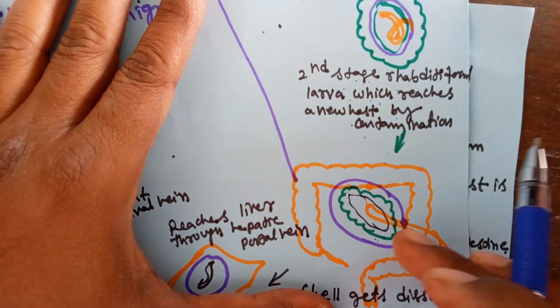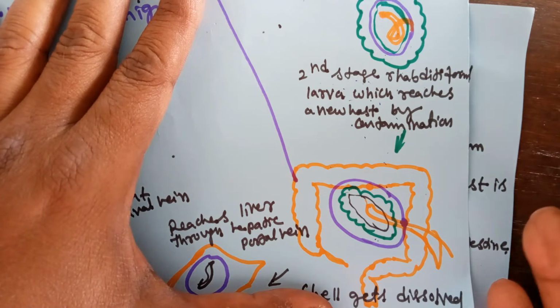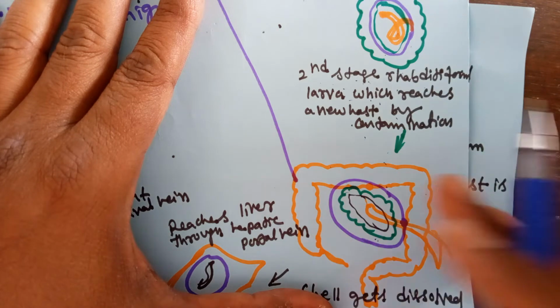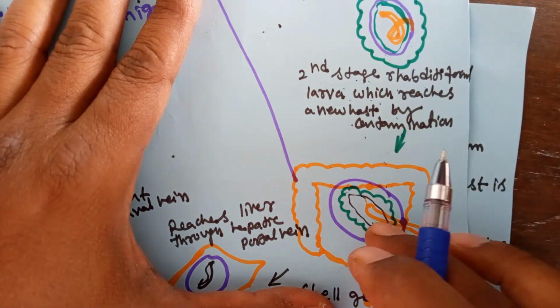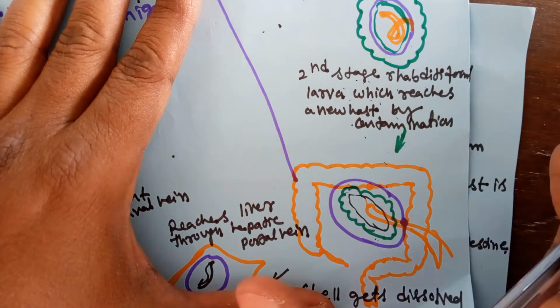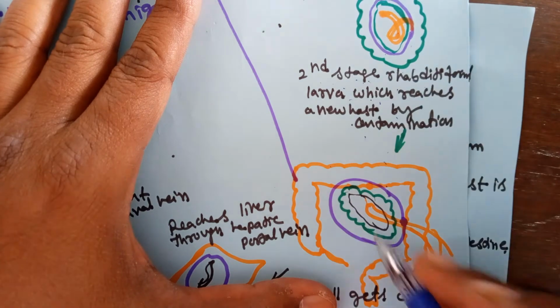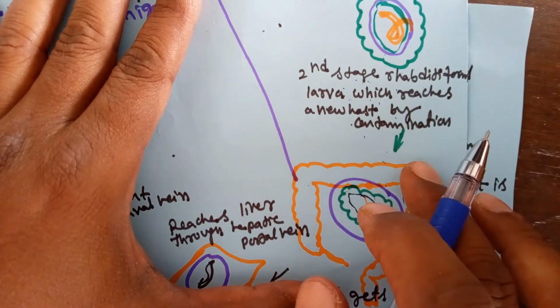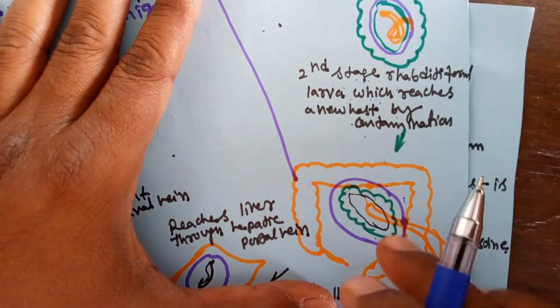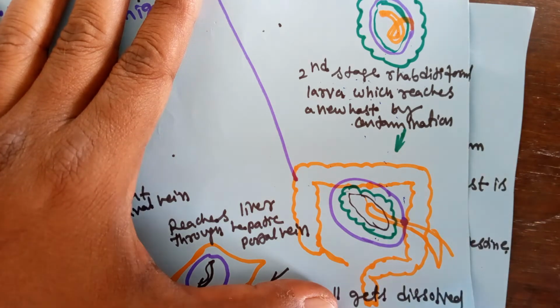Contaminated food material means, for example, you eat fruits on the roadside without washing, or any roadside food material without washing. That food material is polluted with second stage rhabditiform larva, or the water is. Or generally children play on the soil, the mechanical vectors release the second stage rhabditiform larva there, and the children, without washing their hands, directly eat.